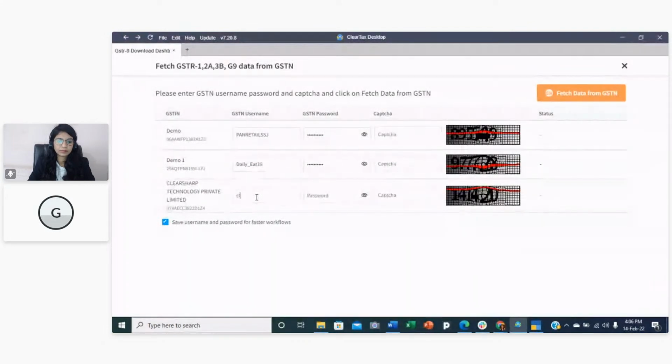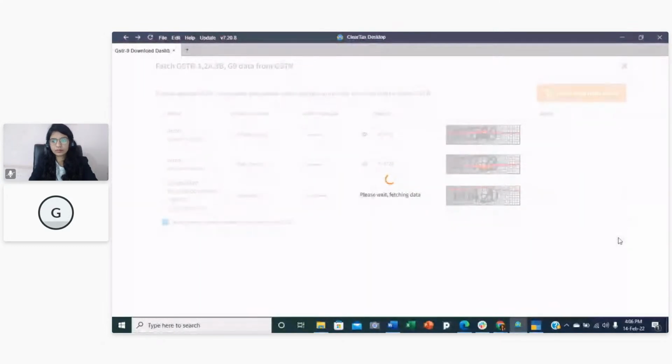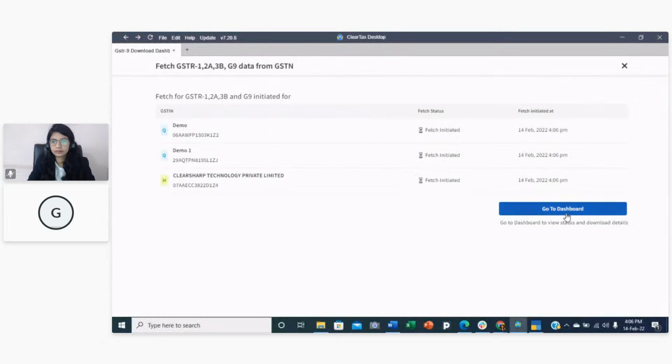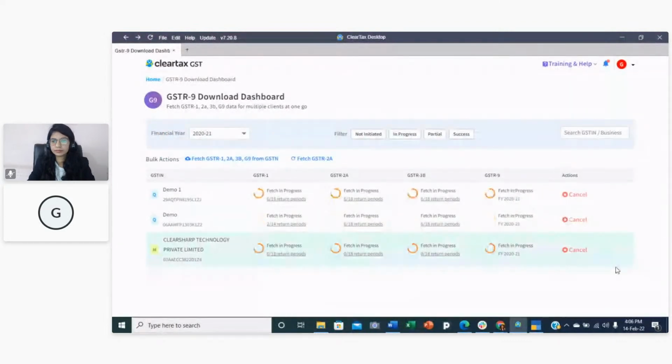If you have not provided your user ID and password already, you can provide it here, and accordingly put the captcha. Just click on fetch data from GSTR and it will automatically start downloading for all the three GSTRs. You can go to the dashboard and view it.